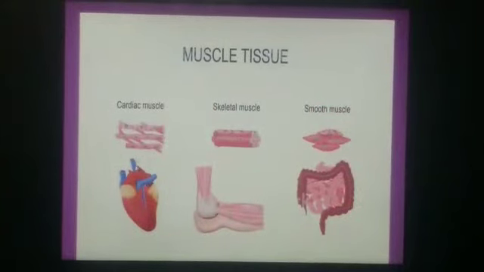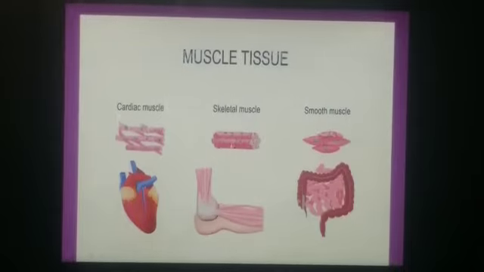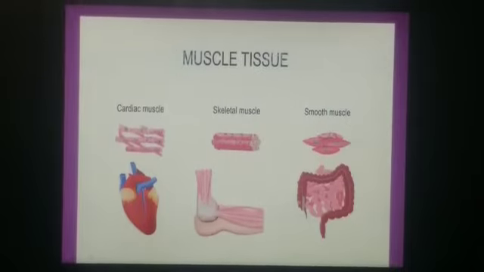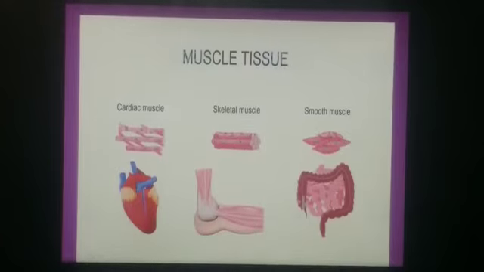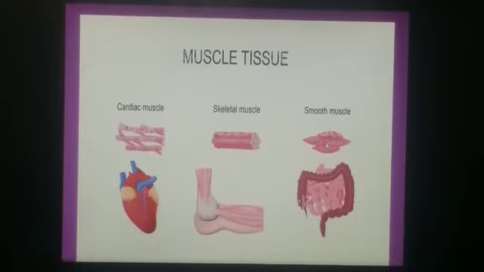This diagram clearly shows this is the heart, the cardiac muscles, three arteries are there, these are skeletal muscles which are attached to the bones, and these are smooth muscles. This is the intestine. You can very well see.